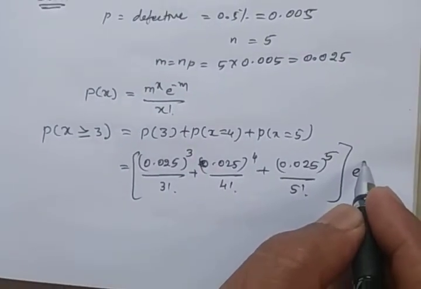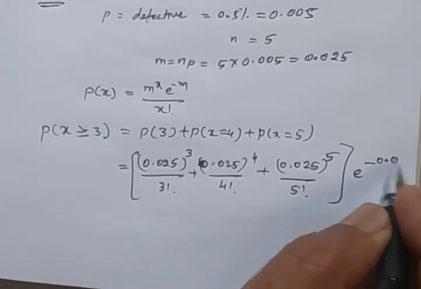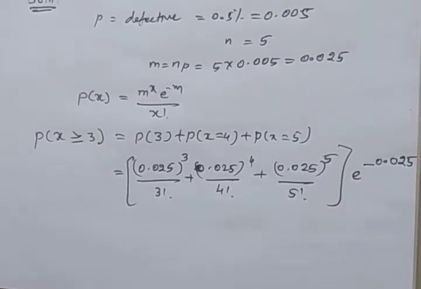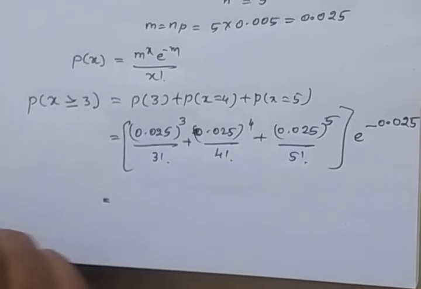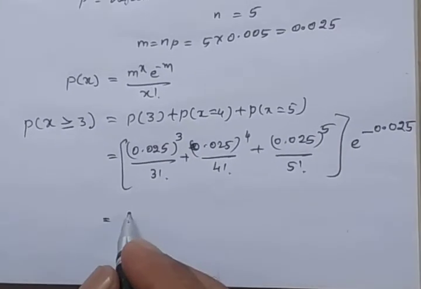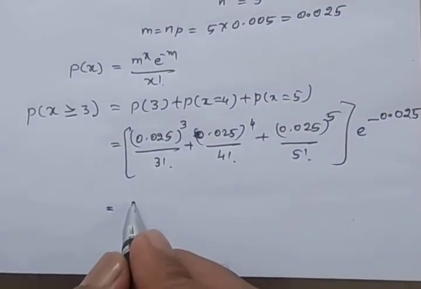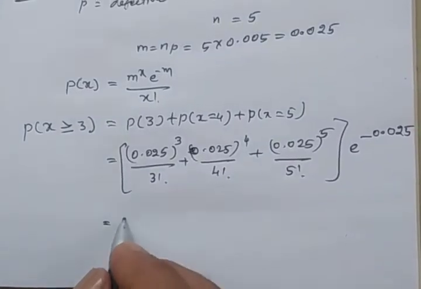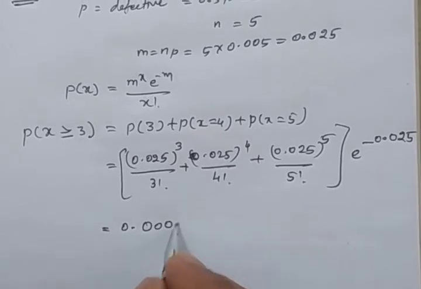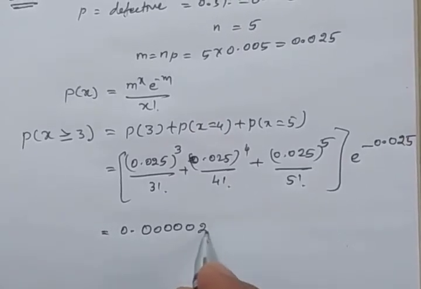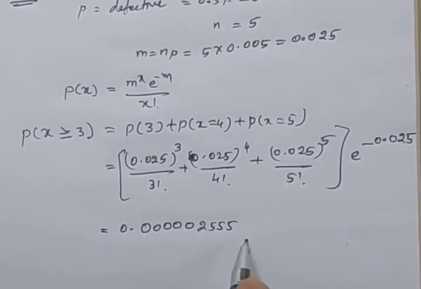Minus m is 0.025. Simplify this one. We get the answer 0.0000255.